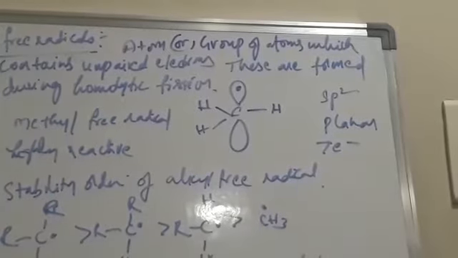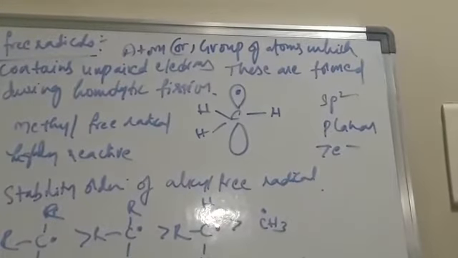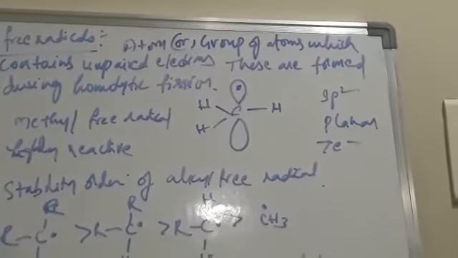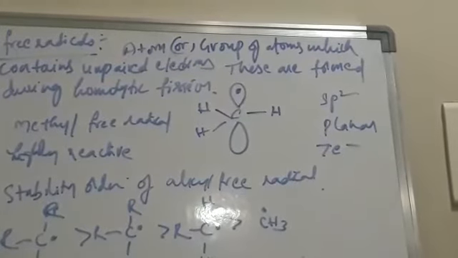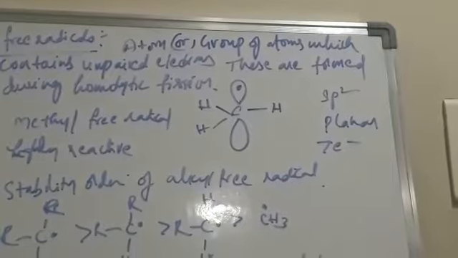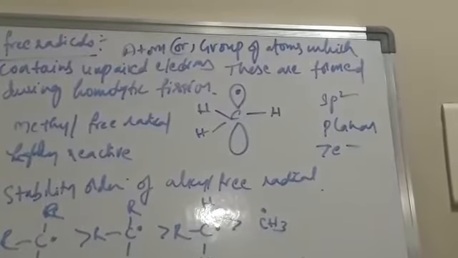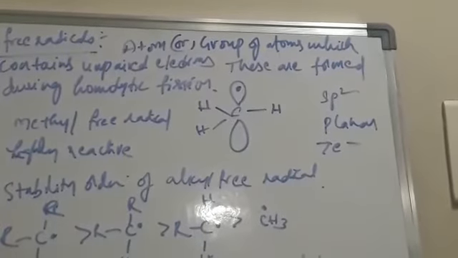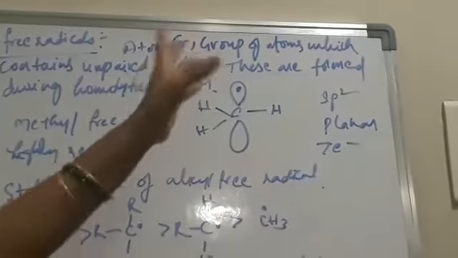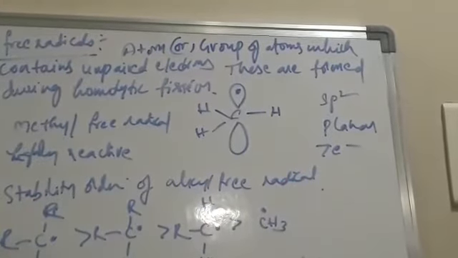Now, free radicals. Free radicals are generally formed during homolytic fission. You know about homolytic fission: the breakage of a bond takes place between two atoms, and each atom gets separated with a single, unpaired electron.